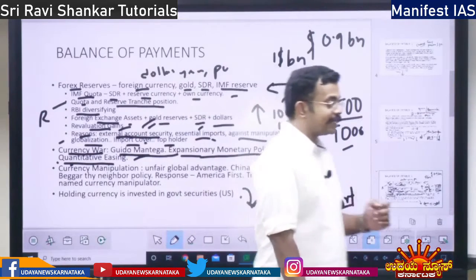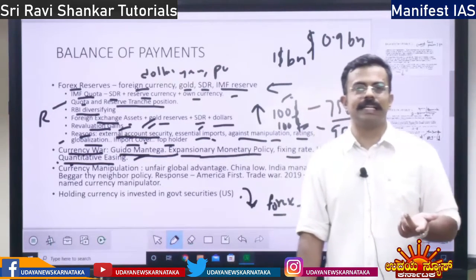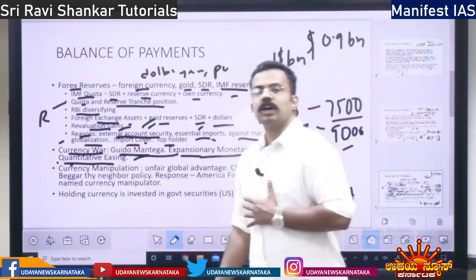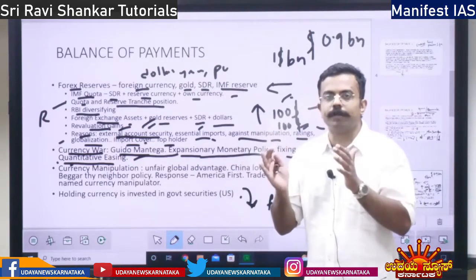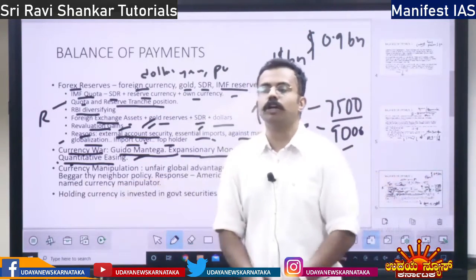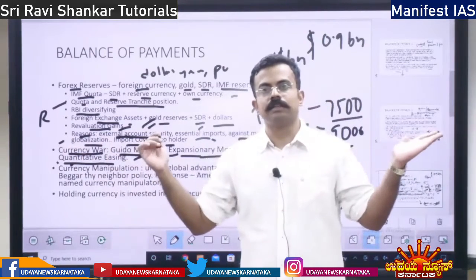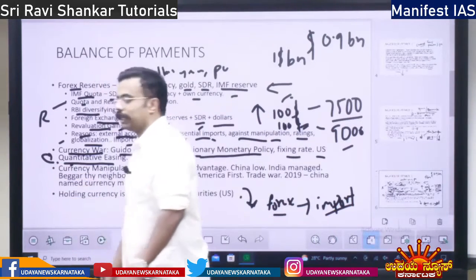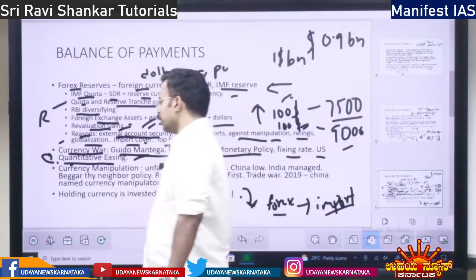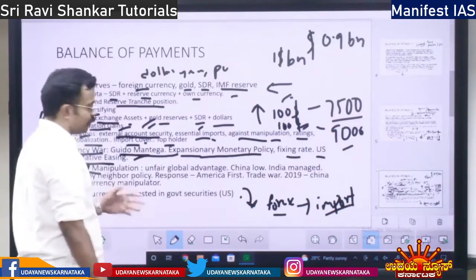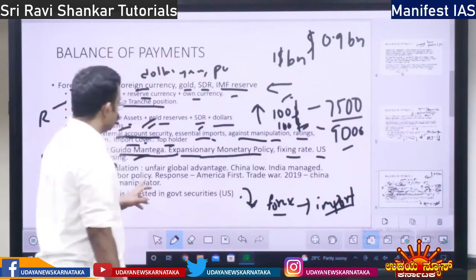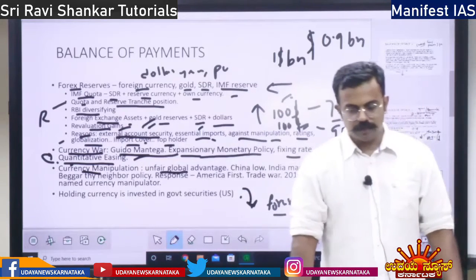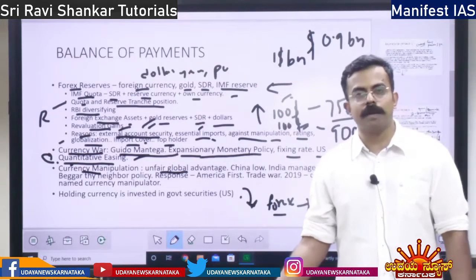At a very low rate, 0.5%, 1% interest rate, the USA pumped a lot of dollars into the economy. That is quantitative. Quantitative means the quantity of money was eased, that is, a lot of money was pumped into the economy. Expansionary monetary policy. It impacted the currency and also accelerated the currency war. Then you have currency manipulation. Whatever China does is currency manipulation. It gives unfair global advantage. Yes, when you manipulate your currency, your exports will become competitive.